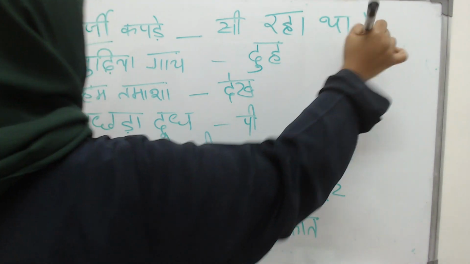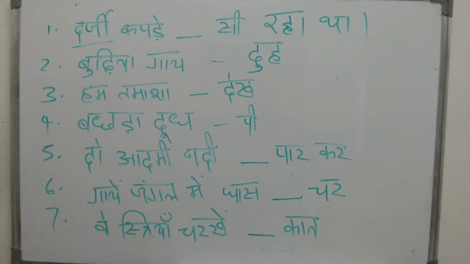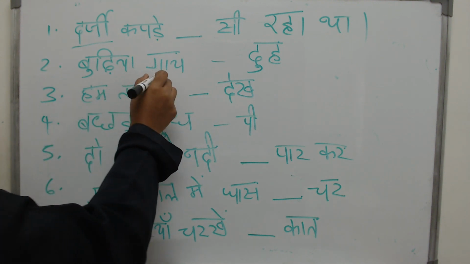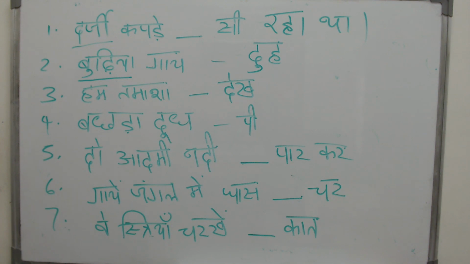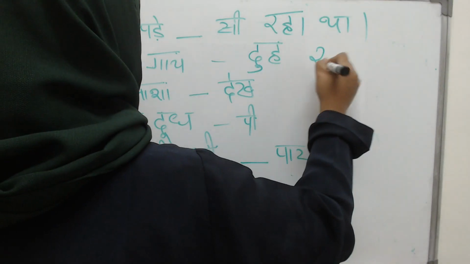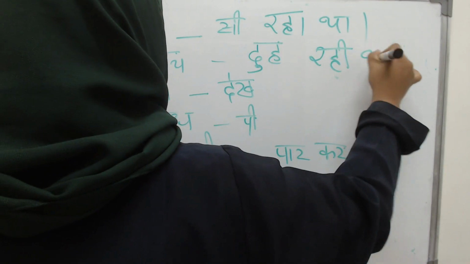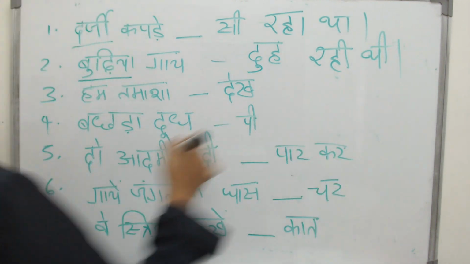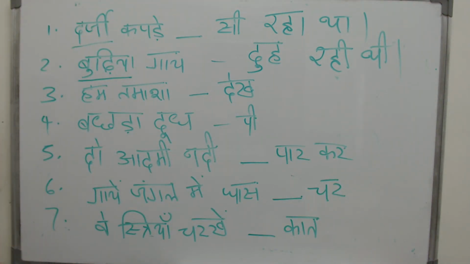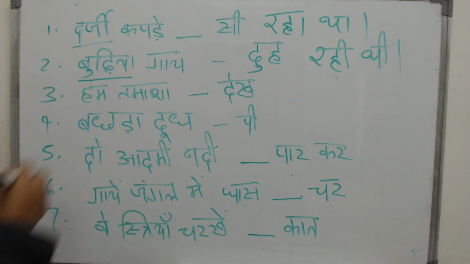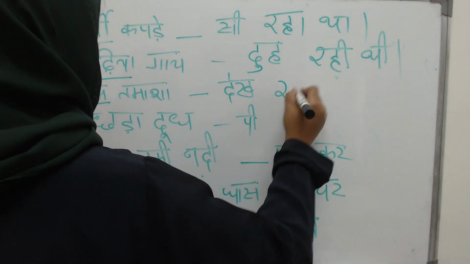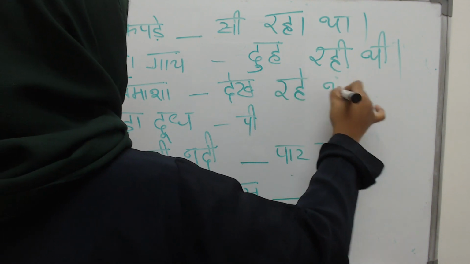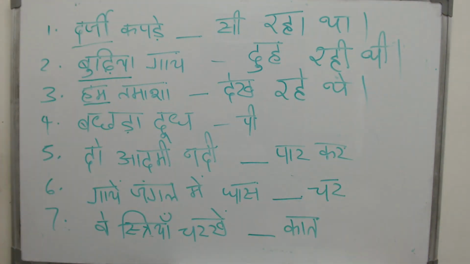Single male. Budiya, what? She is milking the cows. The cow is not the subject. Who is the one doing the work? It is the budiya. It is one woman. So, rahi थी, one single female. हम तमाशा देख, we were watching the tamasha. It is hum. It is what? It is plural. Male or female not given, so I will go for male. हम तमाशा देख रहे थे.